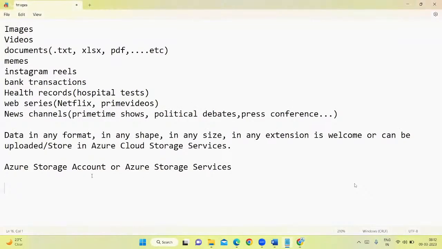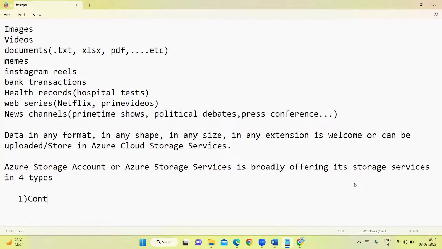Now, Azure storage account or storage services is broadly offering its storage services in 4 types. First, we have container or blob storage service.